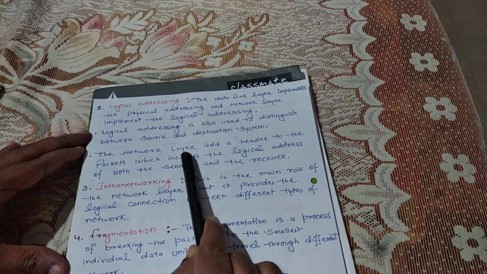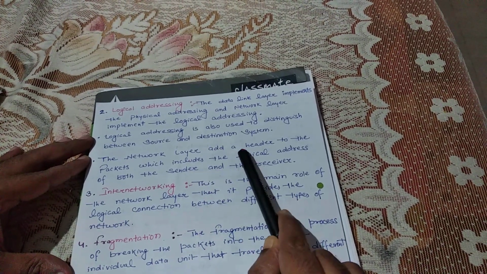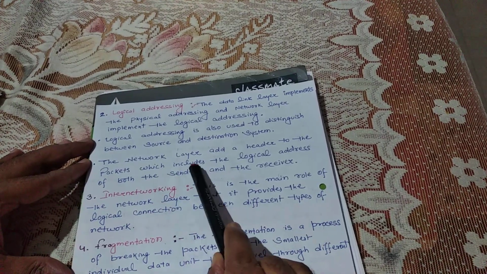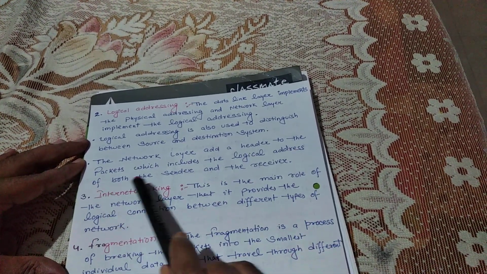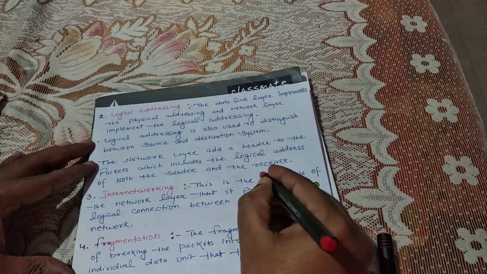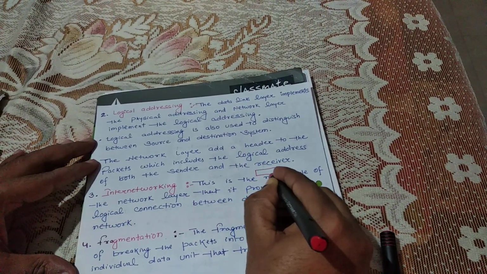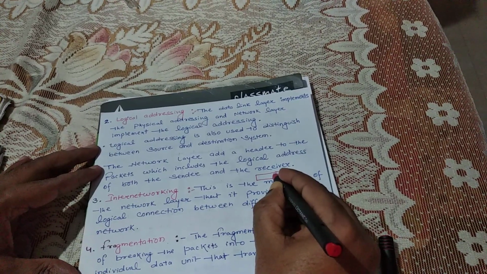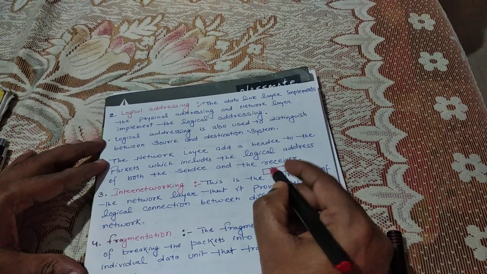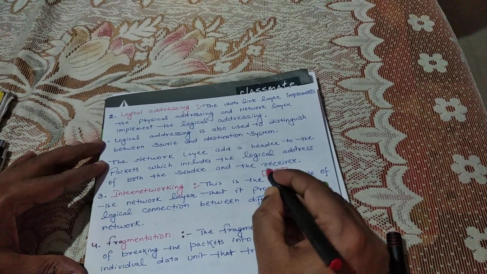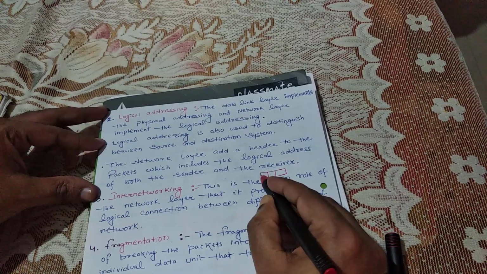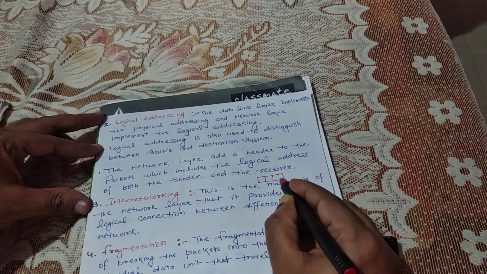The network layer adds a header to the packets which includes the logical address of both the sender and the receiver. In the packet there is some data, and the address of the sender and the address of the receiver.